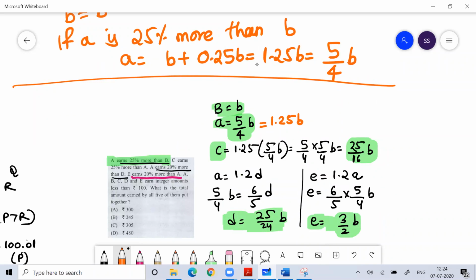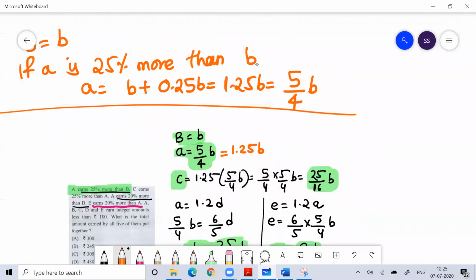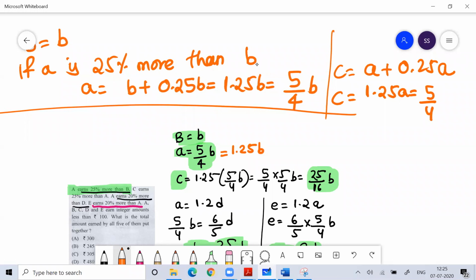Once you've done that, then it is written about C. C earns 25% more than A. So whatever the A value is, 25% more. So how much does C earn? Same thing. C earns A plus 25% on A. So how much does C earn? C earns 1.25A. What is 1.25? 5 by 4. What is A? A is 5 by 4B. So you will get the value of C.